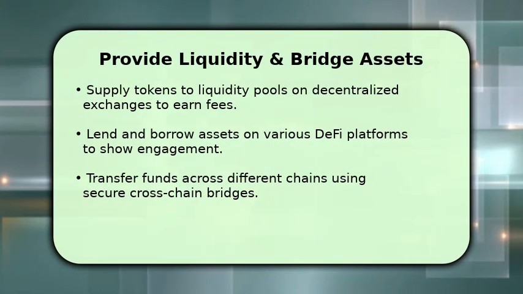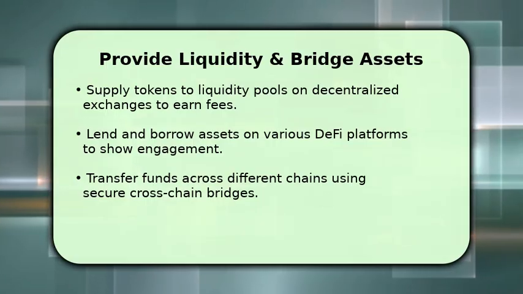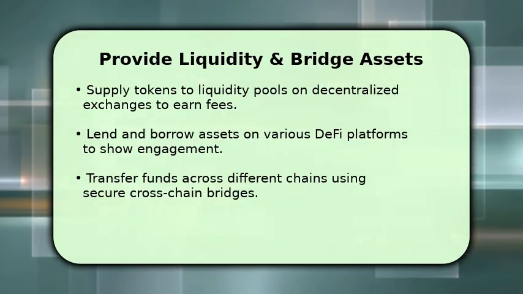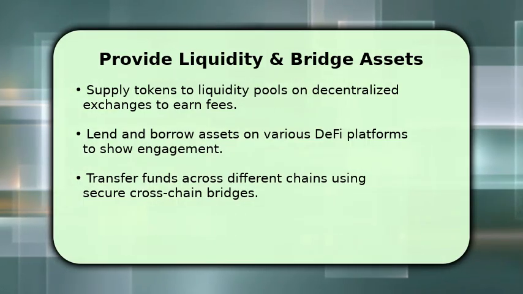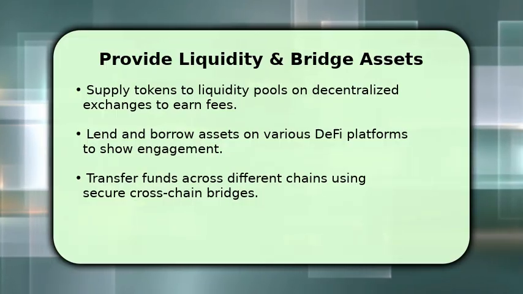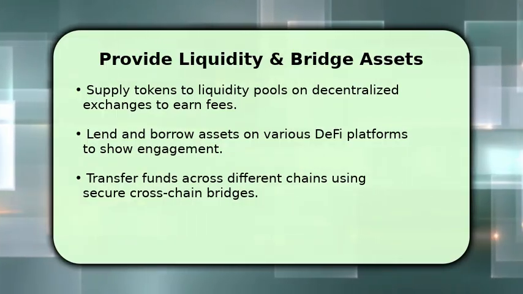Providing liquidity and bridging assets are powerful ways to increase your airdrop potential. By supplying tokens to liquidity pools on decentralized exchanges, you contribute to the ecosystem's stability and earn fees. Similarly, lending and borrowing assets on DeFi platforms showcases your active participation.